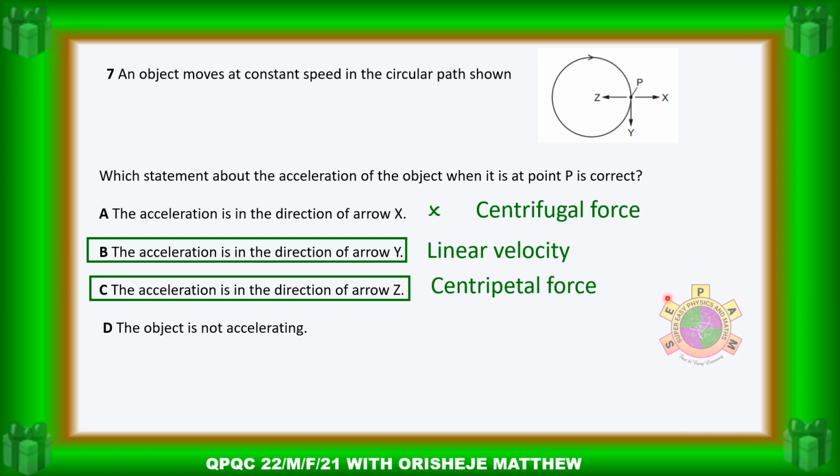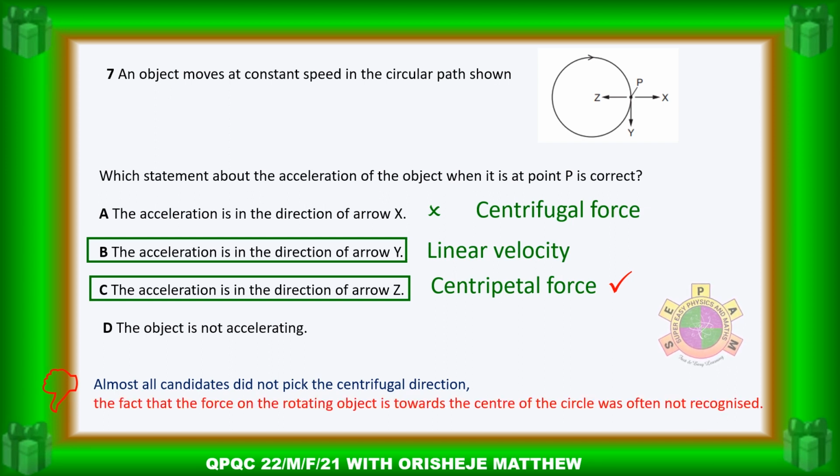The actual acceleration of the object points in the direction of the centripetal force, which is to the center of the circular path. So let's see the reason. Almost all the students did not pick the centrifugal direction. Now, the fact that the force on the rotating object is towards the center of the circle was often not recognized. Let's go to the next question.